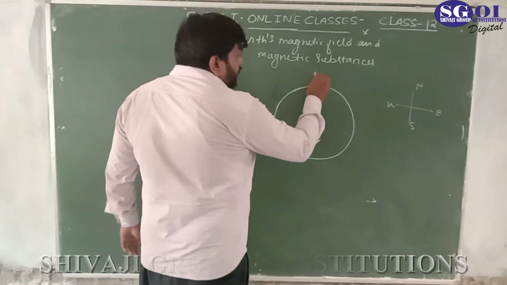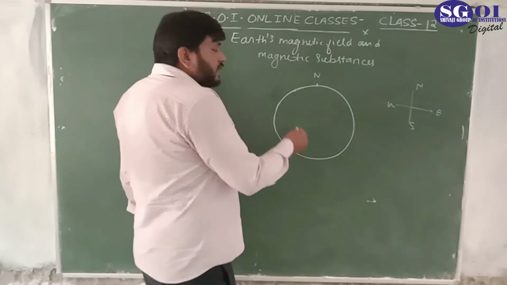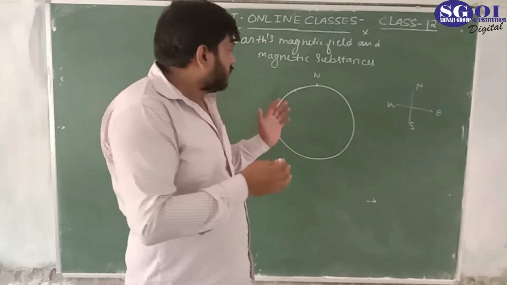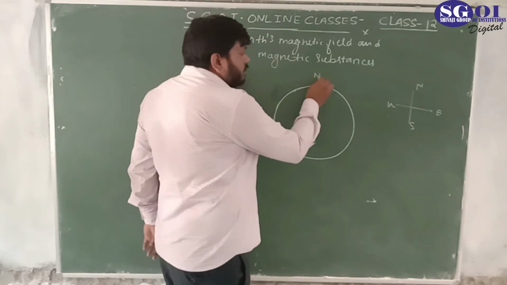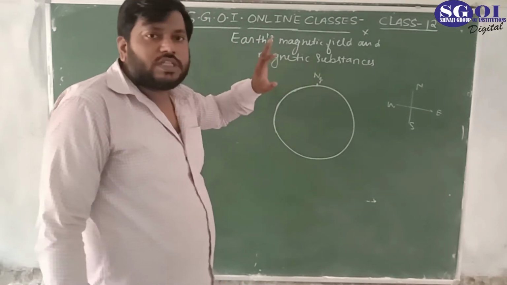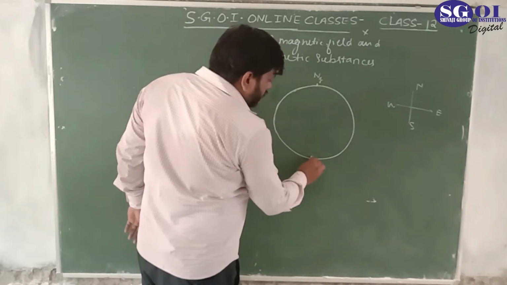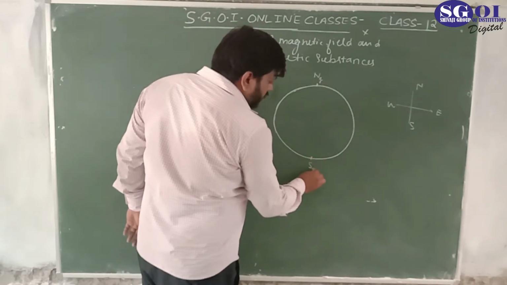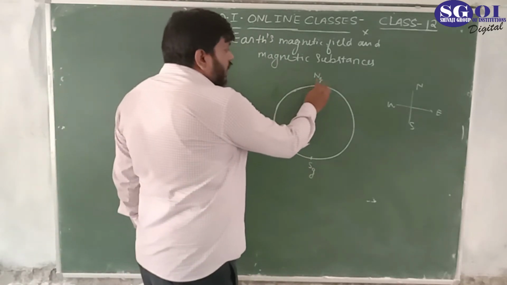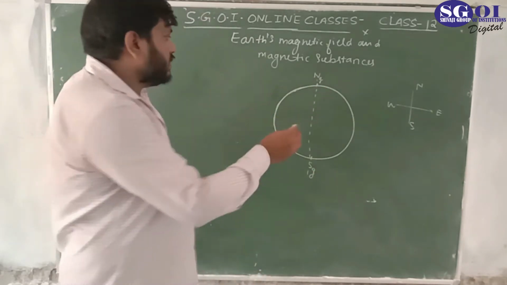Let's say this is the north, and it is geographical north, as opposed to magnetic north, which we will define just after some time. I am taking a small g for the geographical north. This is the geographical north pole, and this is the geographical south pole. We know that the earth rotates on its axis.